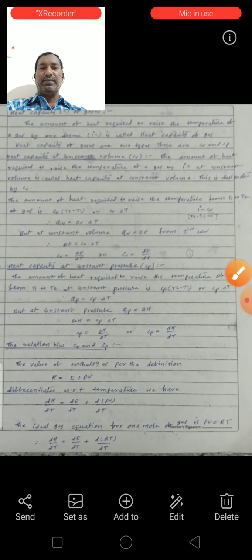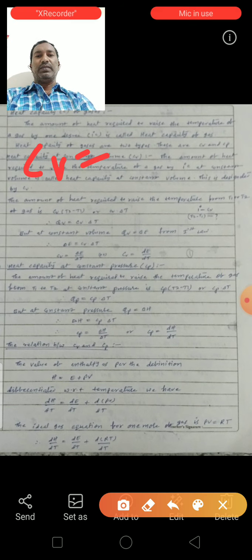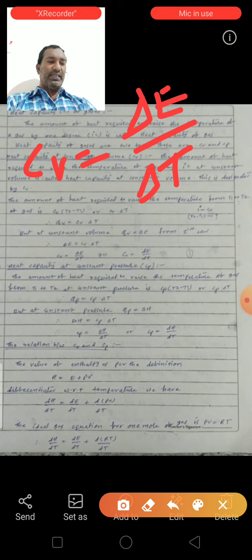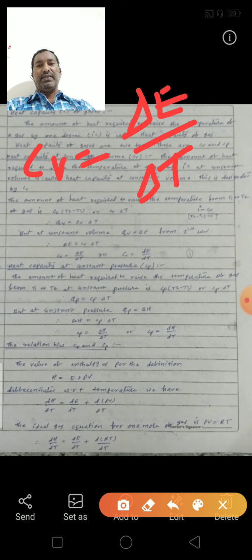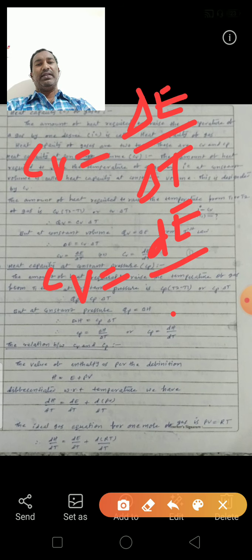From this we can write Cv is equal to delta E by delta T. For small changes we can write Cv is equal to dE by dT.